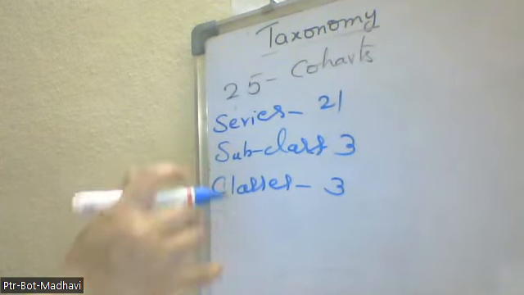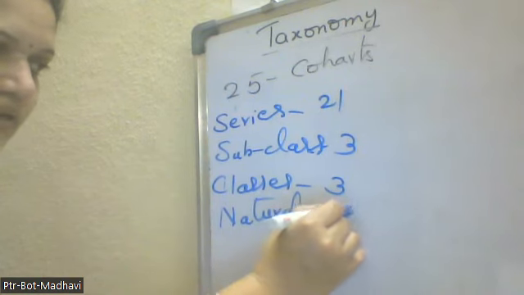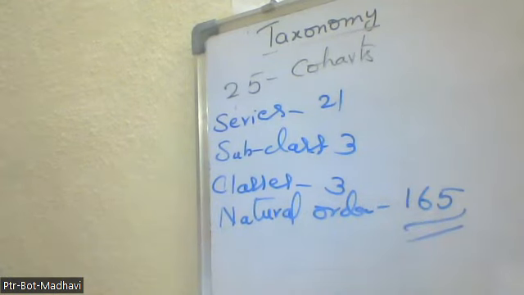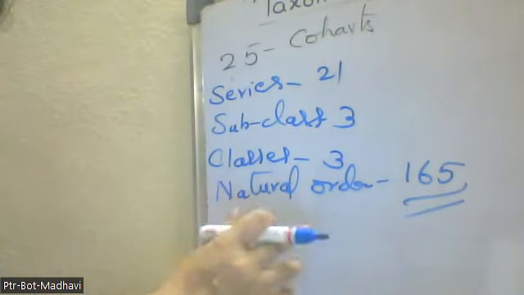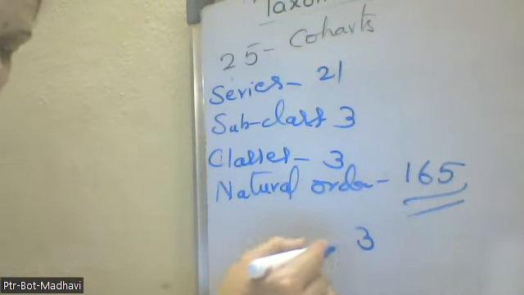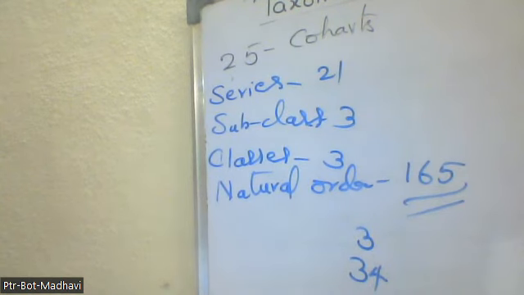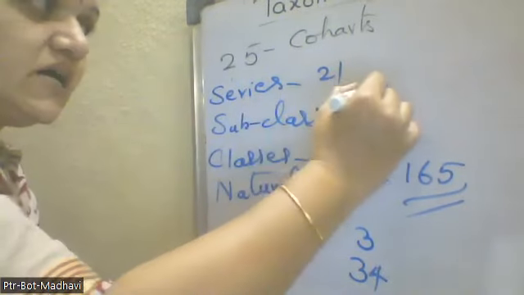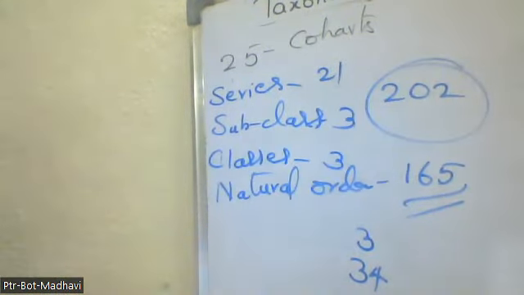Natural orders. This one only they will ask. Natural orders, total 165 they have given. So what we now call families are the natural orders. Remember this. The natural orders in the dicots are this many, in the gymnosperms are 3, whereas in the monocots are 34. And the natural orders in the flowering plants, total, are 202. These are the numbers they will ask us.